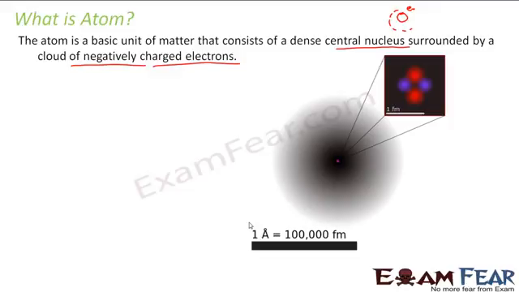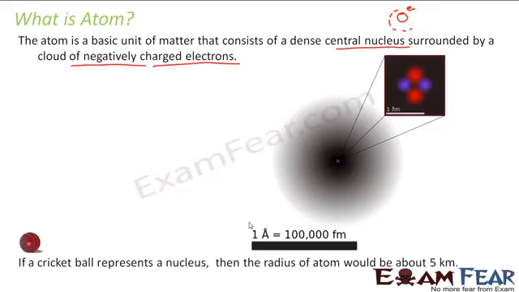Normally when we talk about lengths which are visible to us, we talk in terms of meters, centimeters, millimeters. Till then it is fine. But when we talk about the size of an atom, we talk in terms of Fermi. How is Fermi related to angstrom? 1 angstrom is 10 to the power 5 Fermi, right? So an atom is that small.